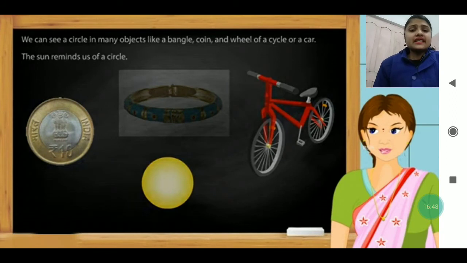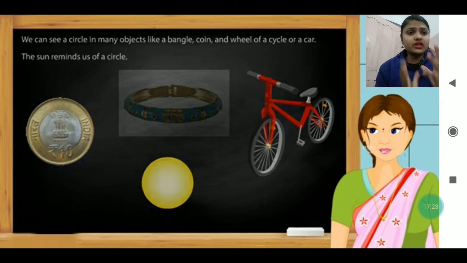These are a few of the examples which I have shown to you. In this example, you can see a few things which I have kept here, representing round shapes. We can see the circle in many objects, like the bangles which your mother wears, the coins which we use, the wheels of your cycles or a car or motorbike or scooter which your father or mother is using. The sun is also round in shape, so that also reminds us of a circle.